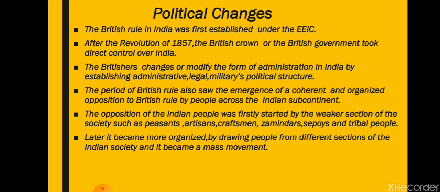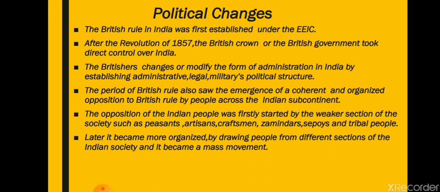the Revolution of 1857, Britishers understood that these Indians can revolt against us. To prevent these kinds of revolts in the future, the power was shifted to the British Crown, or the British government, from the English East India Company. So earlier, when Britishers came to India, India was under the English East India Company from 1707, or you can say from 1757 till 1857.